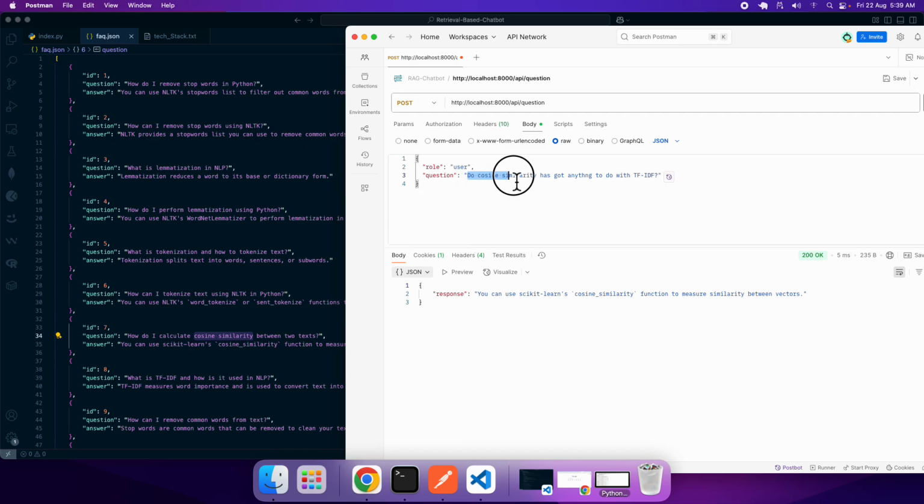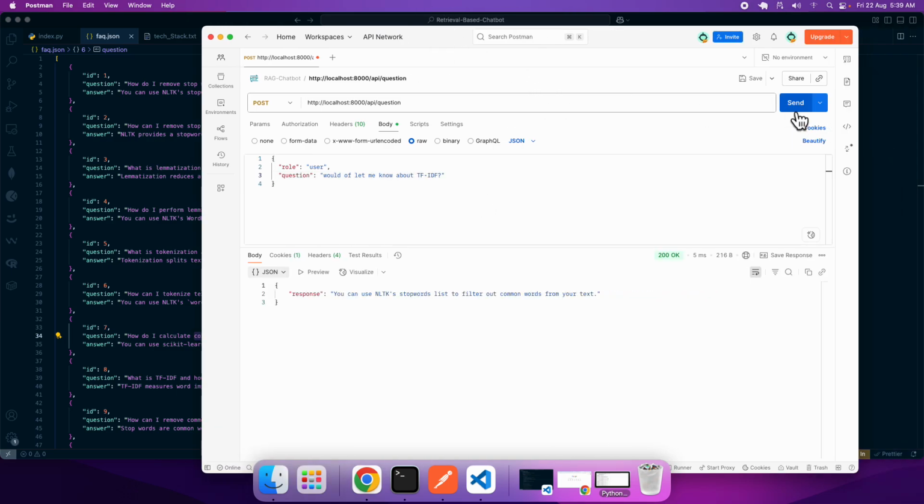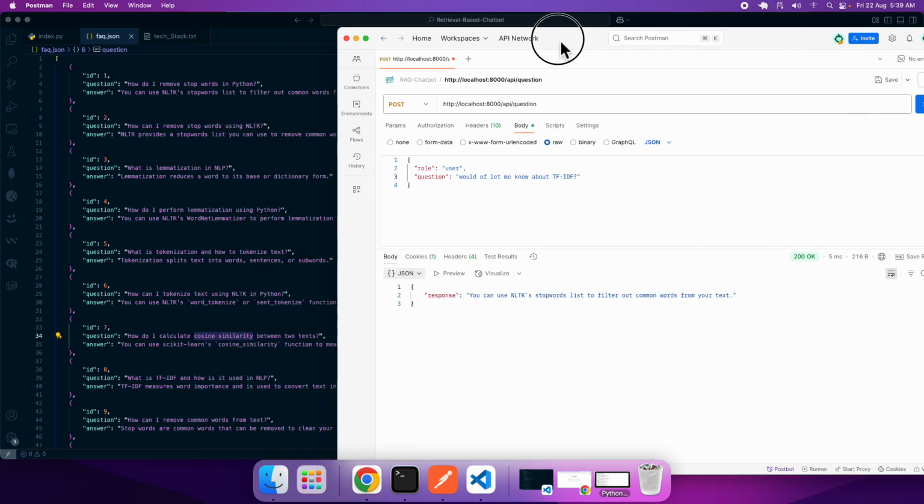So if you pass a question now in this way, would you let me know about TF-IDF? Okay, great. And let's see. You can use NLTK stop words to filter out the common words from your text. So it came up with this answer.